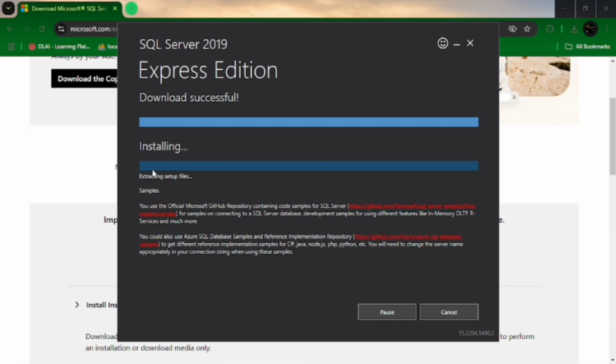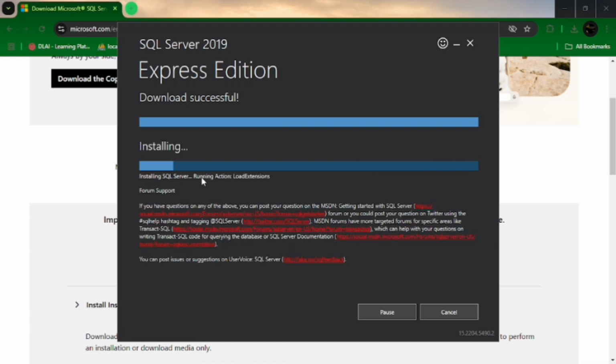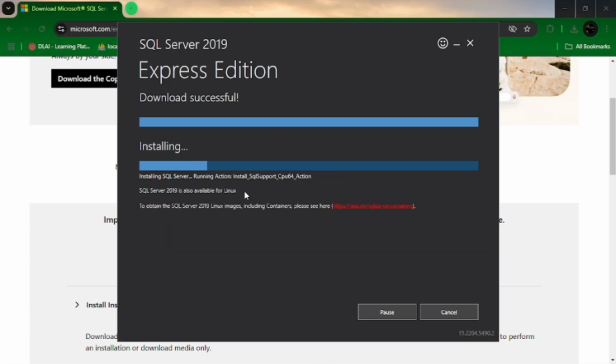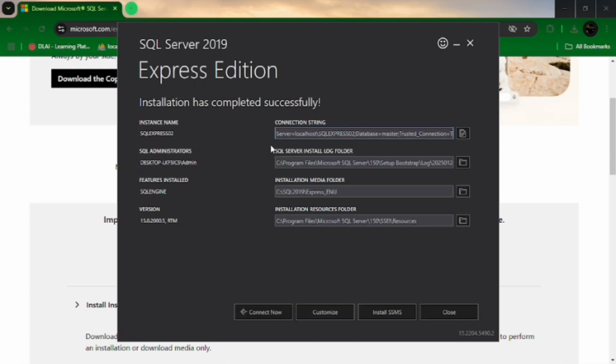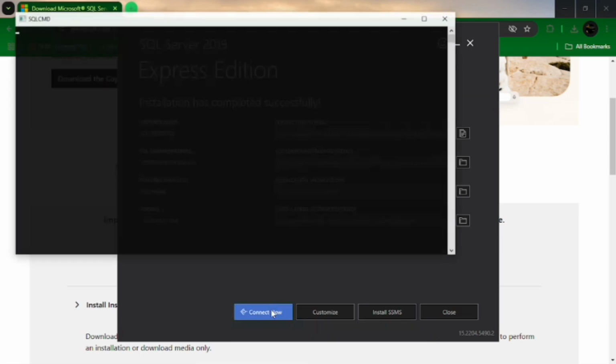Here my system has started installing after downloading successfully. If your system is fast, it will definitely take less time to install. It is done automatically after clicking the install button. After the installation completes successfully, it shows the connection string, the server and log folder, the installation media folder, and the version, and where it is present in my system. It is a location. Now let's connect to it in our system.